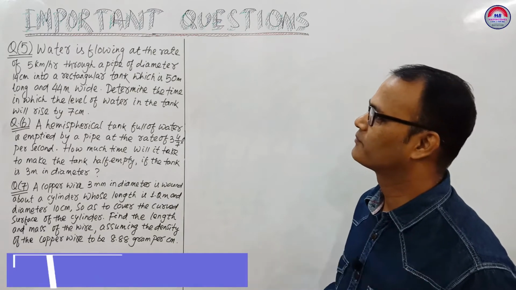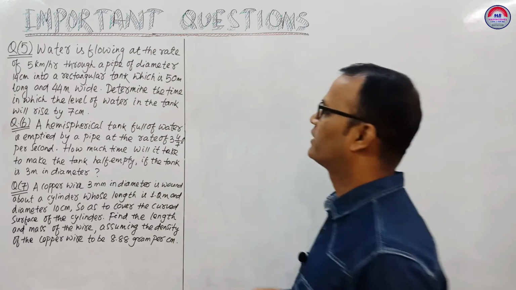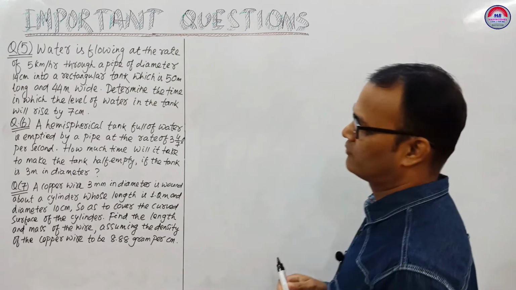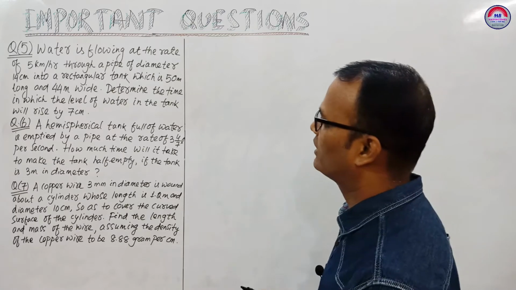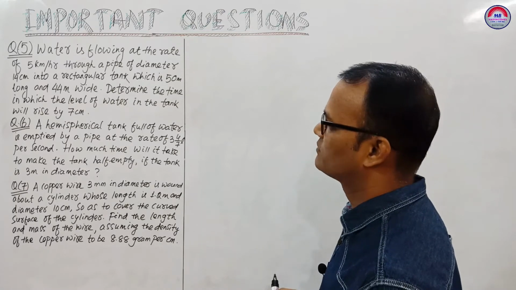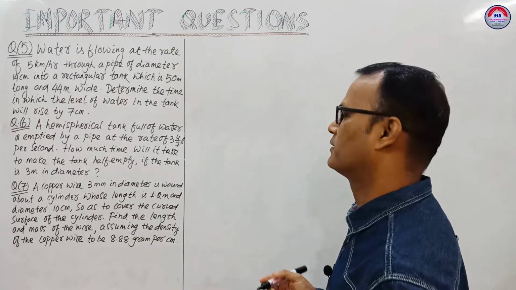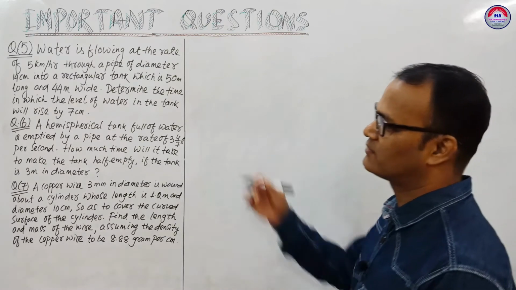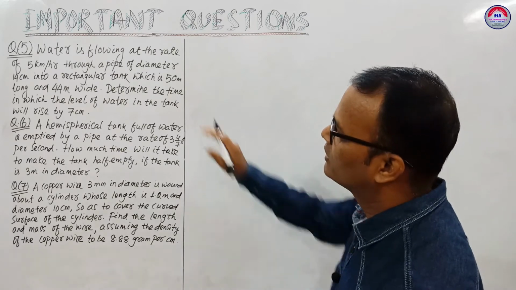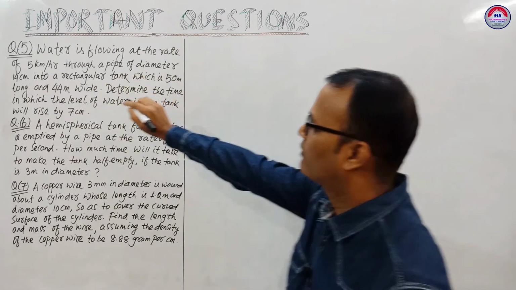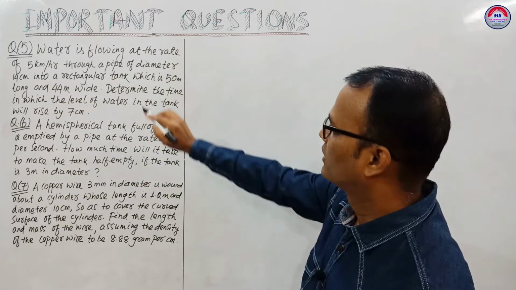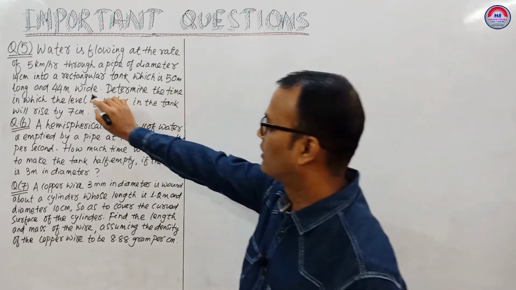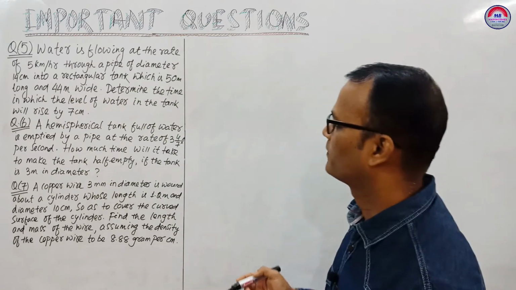Question number 5. Water is flowing at the rate of 5 km per hour through a pipe of diameter 14 cm into a rectangular tank which is 50 meter long and 44 meter wide. Determine the time in which the level of water in the tank will rise by 7 cm. Water is flowing at 5 km per hour. The rectangular tank is given, length 50 meter and breadth 44 meter.